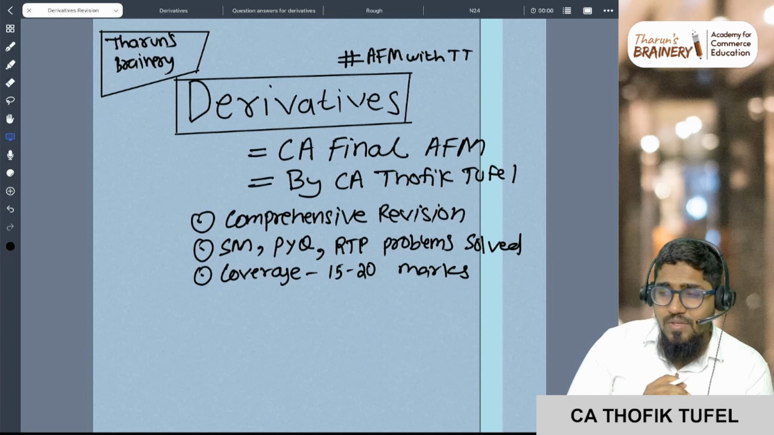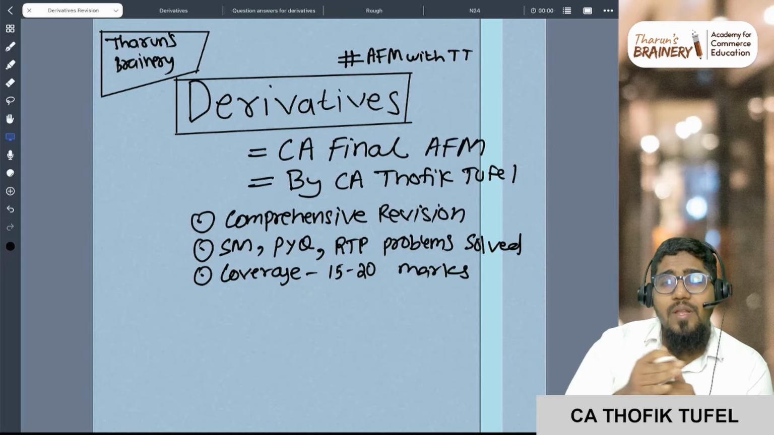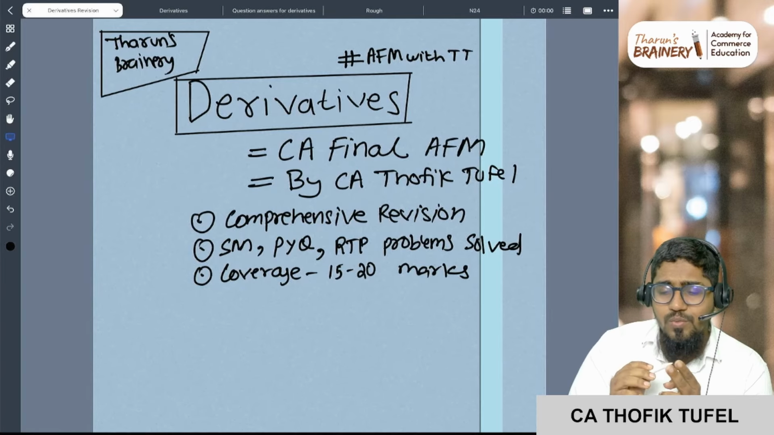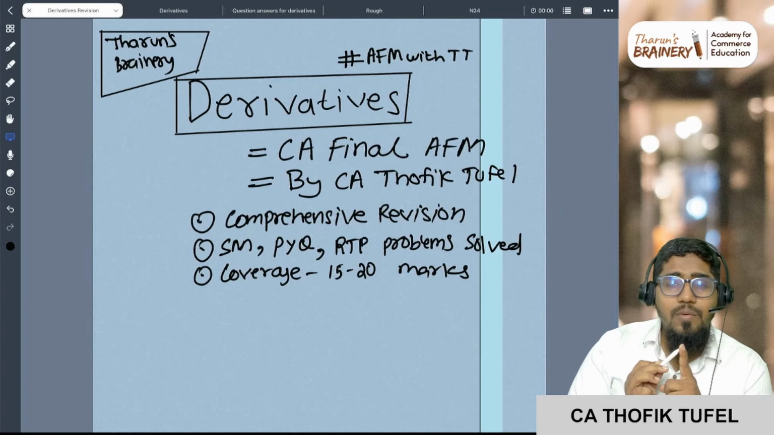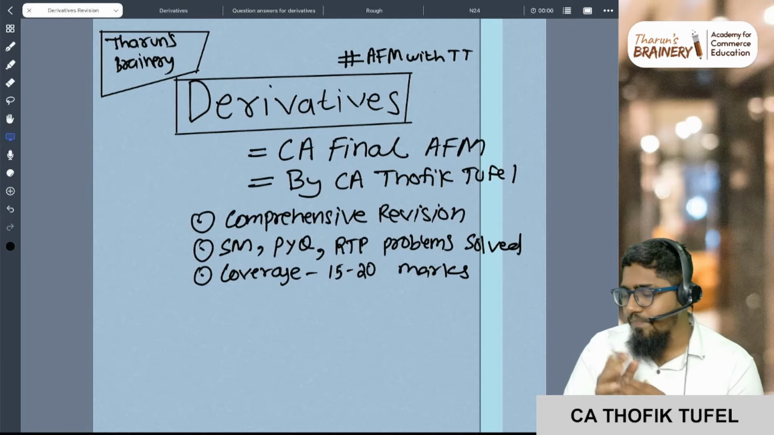Okay, sir, how sir, it is only 12 marks? I'm also including interest rate risk management because that is also a derivative which is given as a separate chapter in your study material. In your study material, you have two chapters. One is derivative analysis and valuation, and then you have interest rate risk management. Both are actually coming under derivatives only.